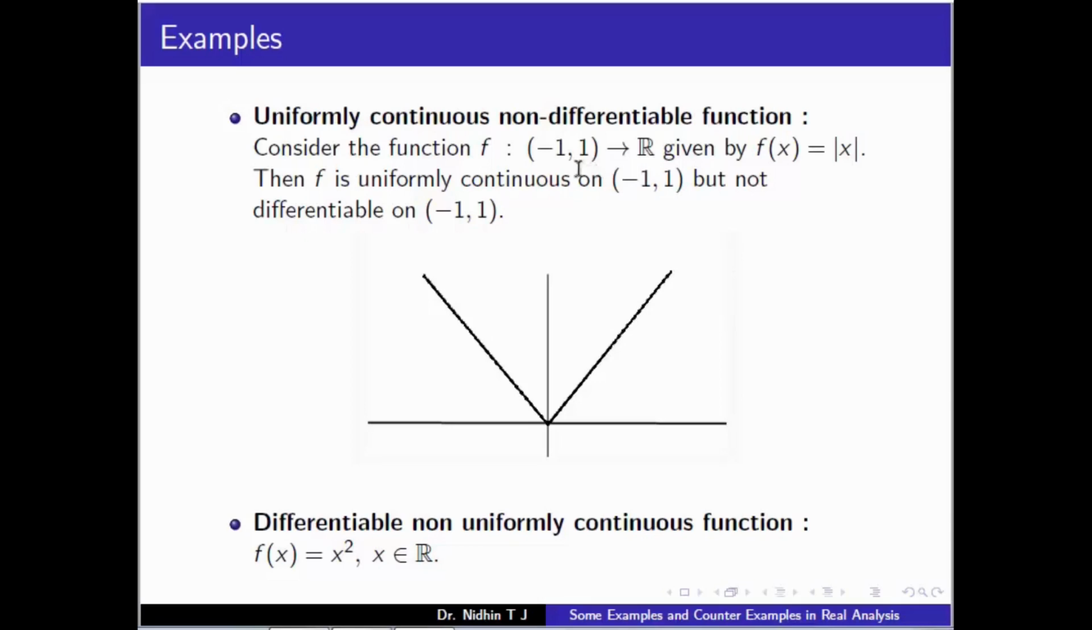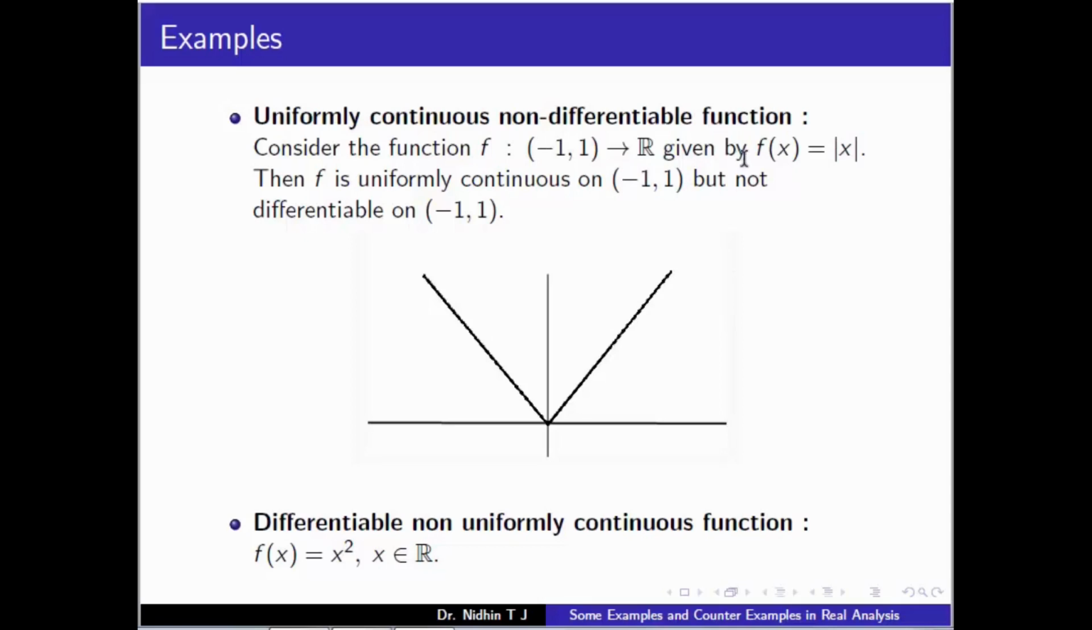So the question is whether one of them is a subset of another, and here we have two examples which show that neither of them is a subset of the other. So first we consider the function f from the open interval (-1, 1) to R given by f of x equal to mod x. This function is uniformly continuous on (-1, 1) but not differentiable on (-1, 1). We can take the closed interval as well.